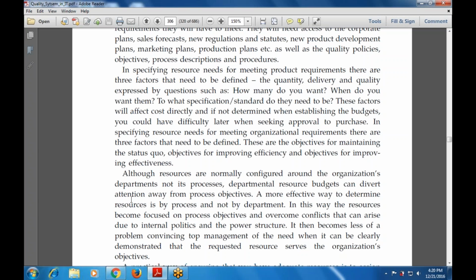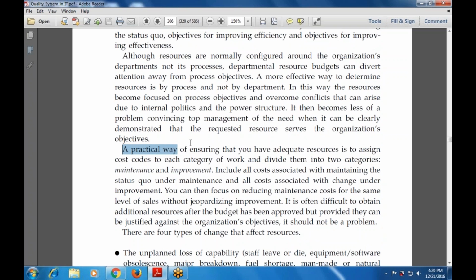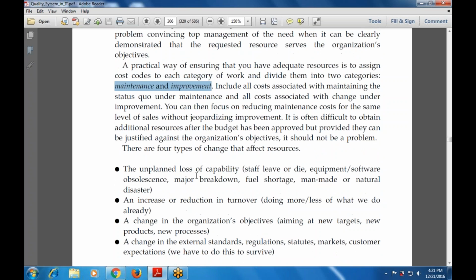The most effective way to determine resources is by process, not by department, because resources are available in the process, not in the department. A practical way of ensuring that you have adequate resources is to assign a cost code to each category of work and divide them into two categories: maintenance and improvement. Maintenance includes all the costs associated with maintaining the status quo, and improvement includes all the costs associated with change.